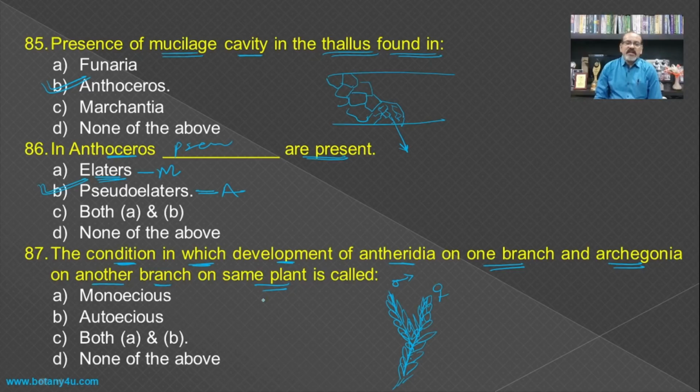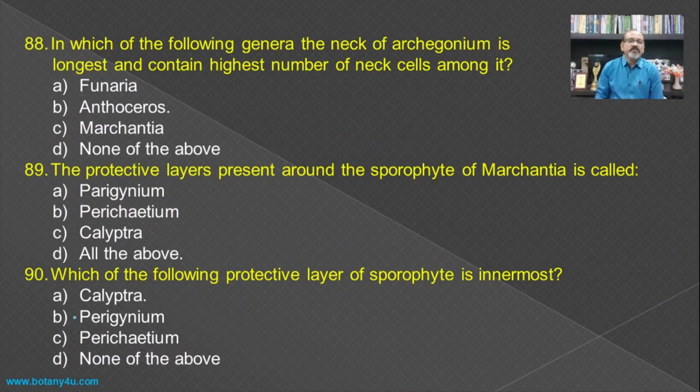So such a type of condition is known as autoecious condition. But when there is a development of the male and female reproductive organ on the same plant, then it is known as the monoecious condition. So this type of condition is known as monoecious as well as autoecious, and hence both A and B become the answer for this one.